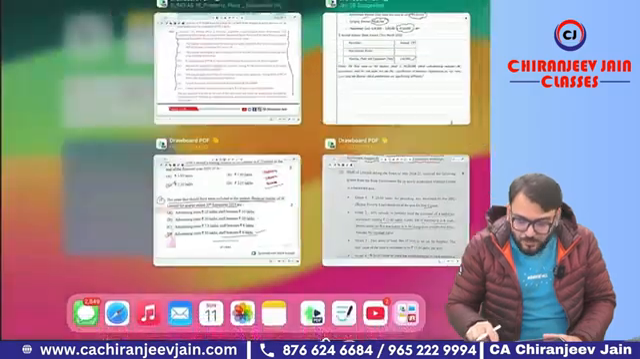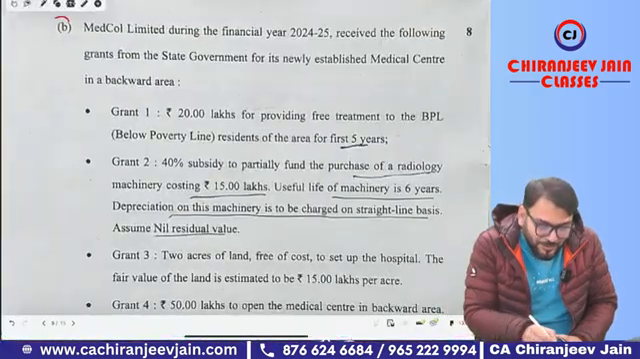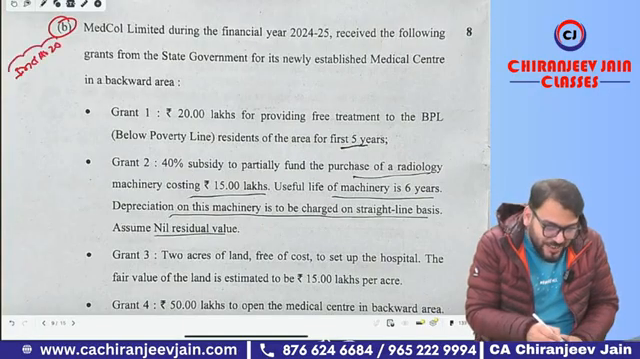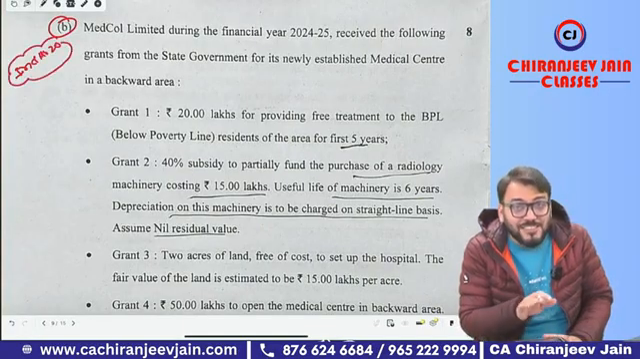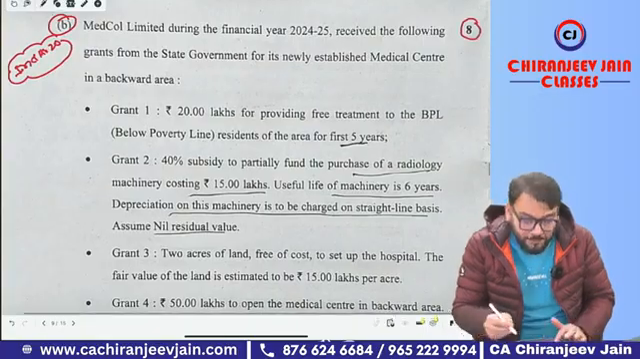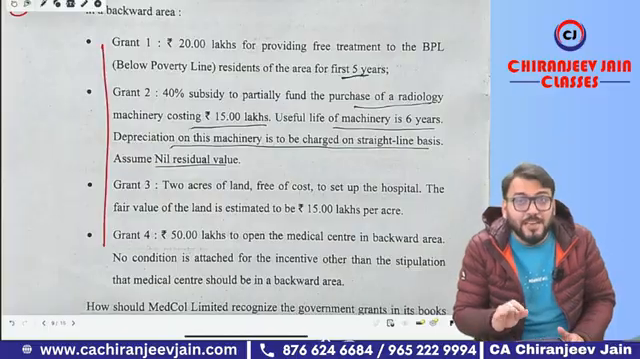Now let us start with question number 4B. This question is related to IND AS 20. I don't understand why they ask this type of question at CA final level. This type of question they should ask at CA inter level, and trust me, this question has been asked for 8 marks. Means they have given 4 situations and you will get 8 marks.